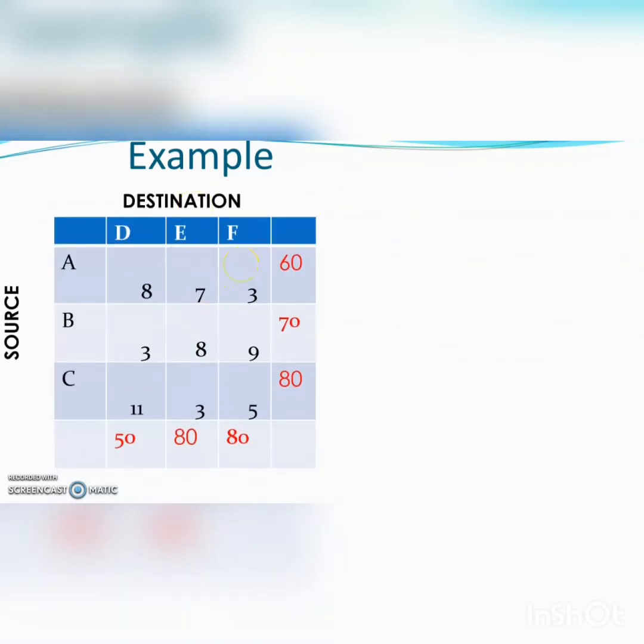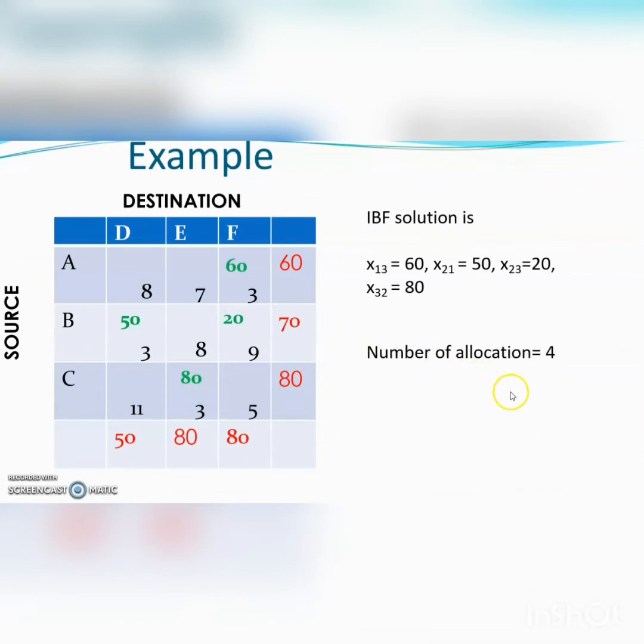In this transportation problem, the number of sources is 3 and the number of destinations is also 3. And also the total supply is equal to total demand for this problem. So this is a balanced transportation problem. Now an initial basic feasible solution of this transportation problem is x13 equal to 60, x21 equal to 50, x23 equal to 20, x32 equal to 80. Here we see that the number of allocations is equal to 4 and the value of the quantity m plus n minus 1 is equal to 5.